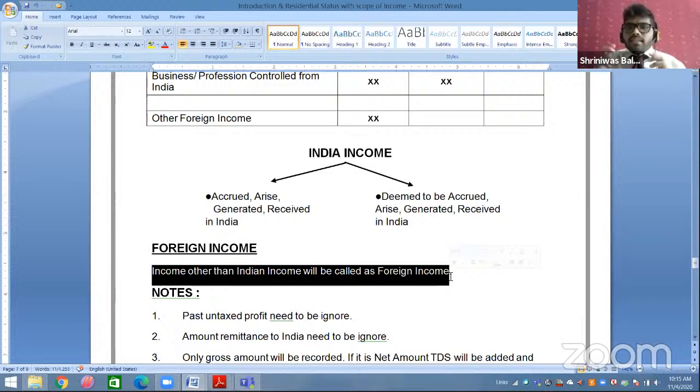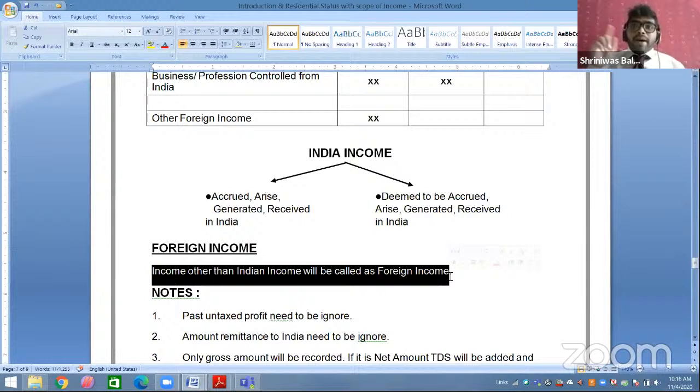Okay. Now there is one more provision in Indian income called deemed to be accrued, arise, generated, received in India. What do you mean by deemed to be accrued, arise, generated? Deemed word means assumption. You will assume that you have received or earned or generated in India. Question में दिया होगा deemed to be accrued in India, you have to write Indian income. Deemed to be received, you have to write Indian income. So don't worry about deemed provision. That is mentioned in the question.